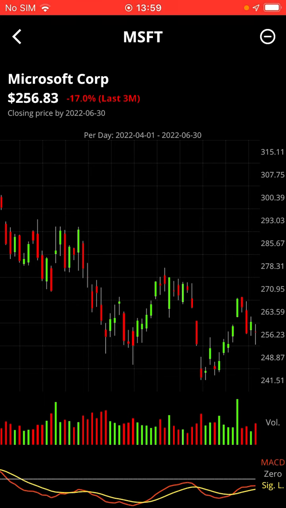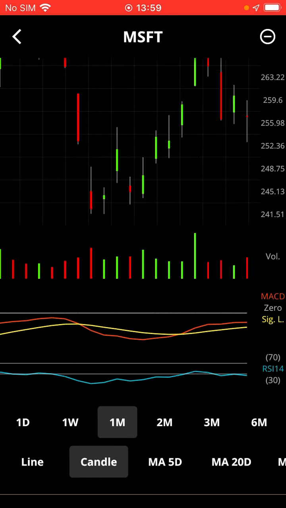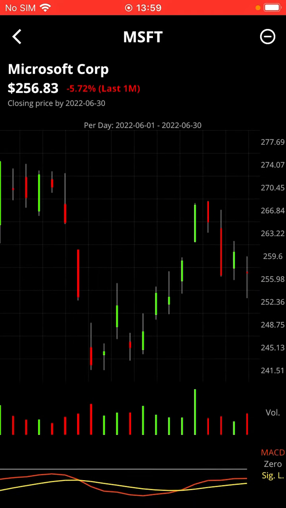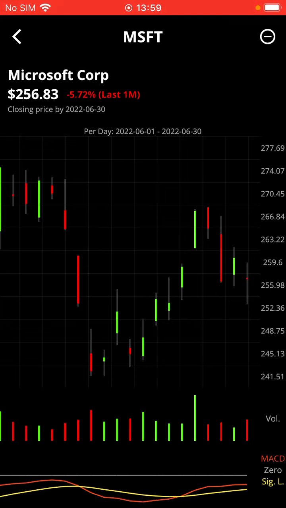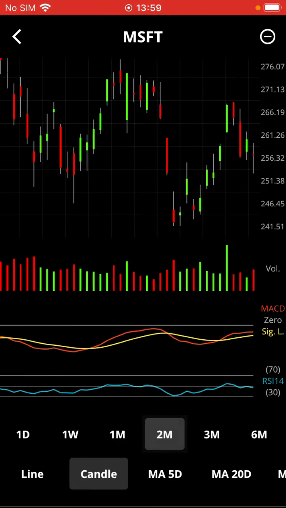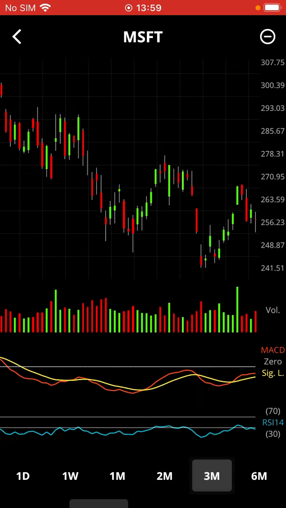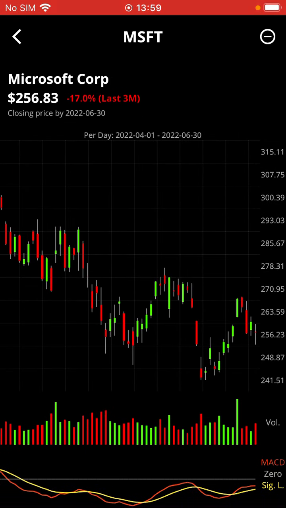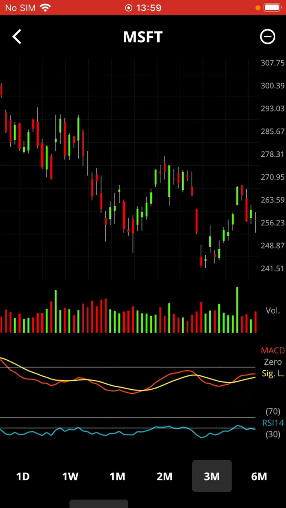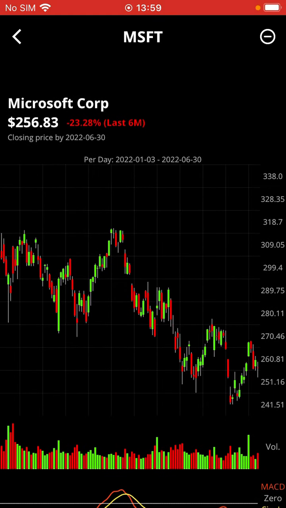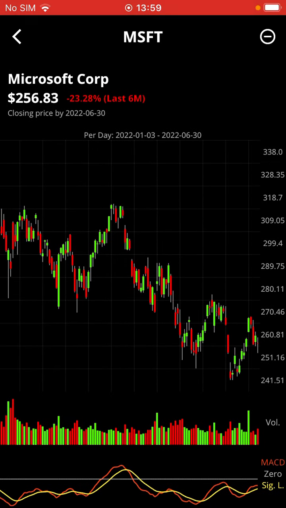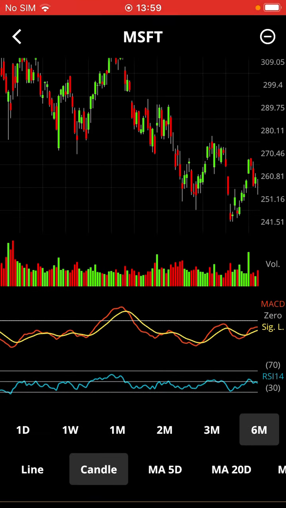performing lately. If we have a look at the last month's graph at the top with the red text there, just beside the price of the stock, we can see that the price has gone down by 5.72%. In the last 2 months, the price has gone down by almost 10%. In the last 3 months, the price has gone down by exactly 17%. In the last 6 months, it has gone down by 23% roughly.